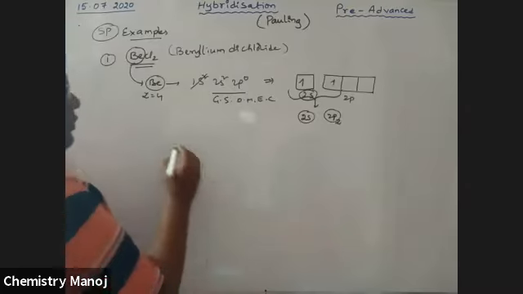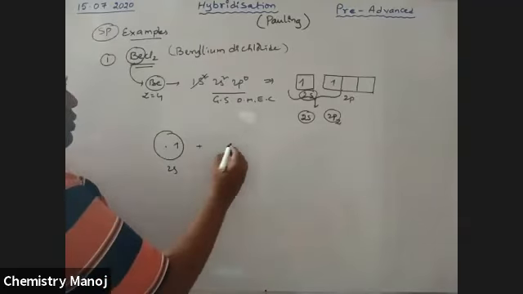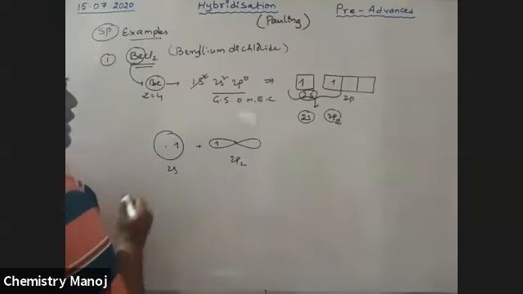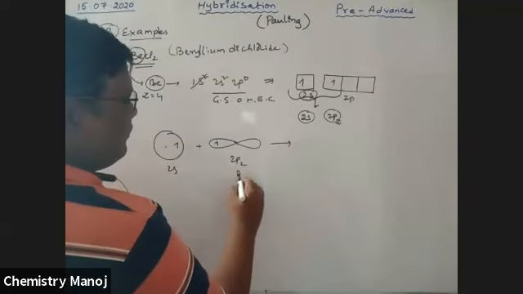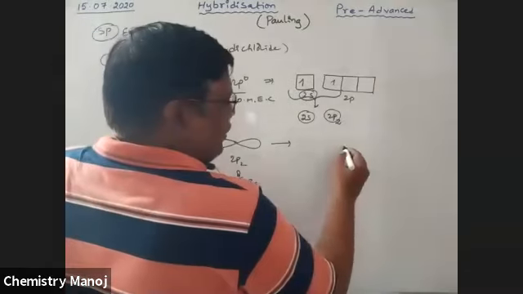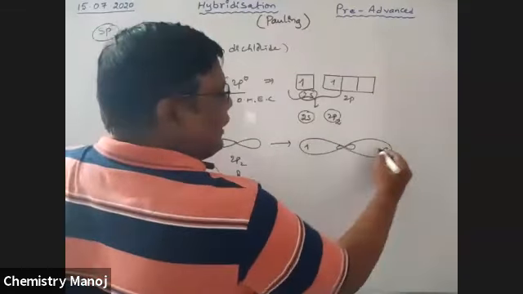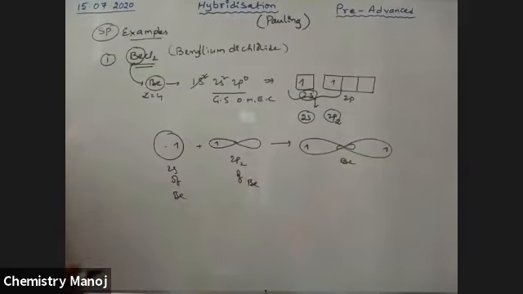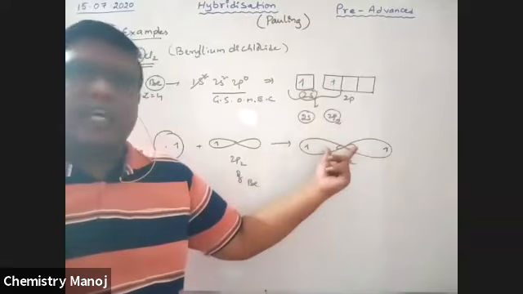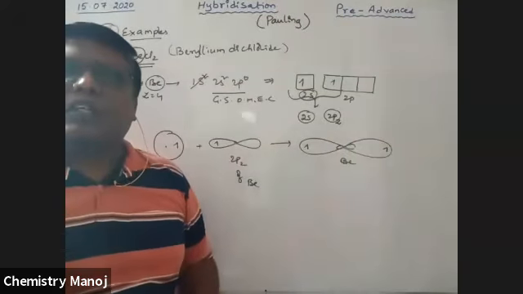So the 2s orbital of beryllium has one unpaired electron. Next, the 2p orbital, that is the pz orbital of beryllium, also has one unpaired electron. These two are involved in mixing, and that gives two sp hybrid orbitals in a particular shape having unpaired electrons. So beryllium has these two hybrid orbitals with unpaired electrons. Now these are involved in the overlapping during the bond formation.